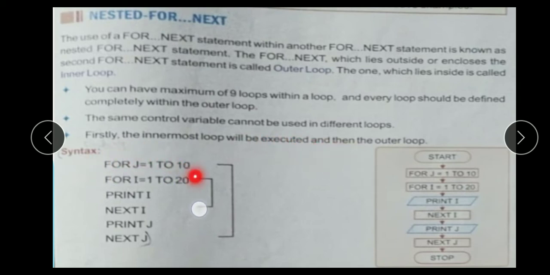First the nested loop executes, then after that the outer loop. Means for j is equal to 1, then print 1 to 20. Then after that 2, again print 1 to 20. So this one is the outer and this one is the inner statement.